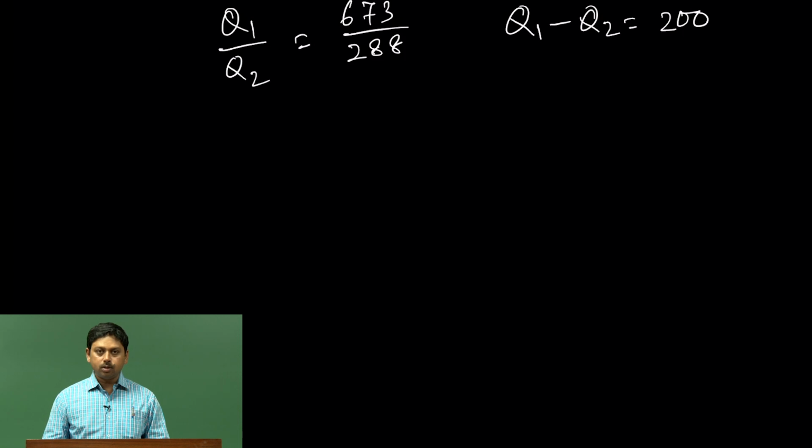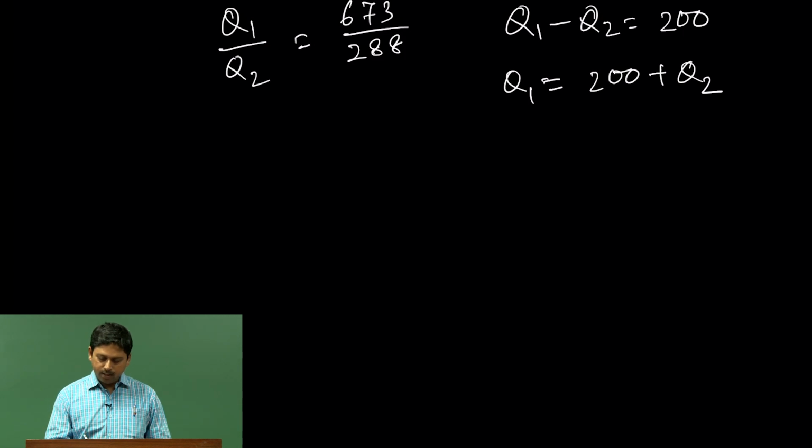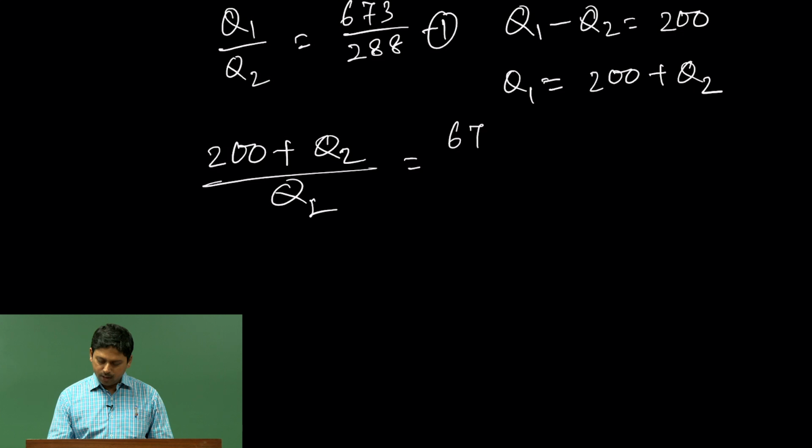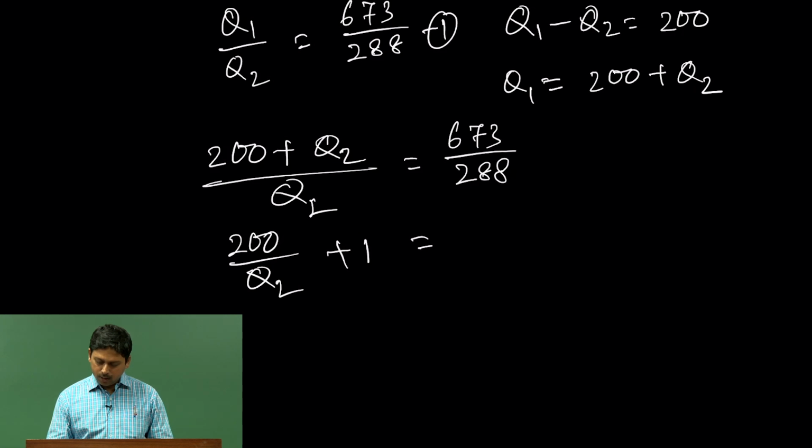So, these are the two pieces of information given, and this is like a two unknown two equations scenario. So, we can always write Q 1 equal to 200 plus Q 2, we can put that in equation 1. So, 200 plus Q 2 by Q 2 is 673 by 288. So, 200 by Q 2 plus 1 is 673 by 288.